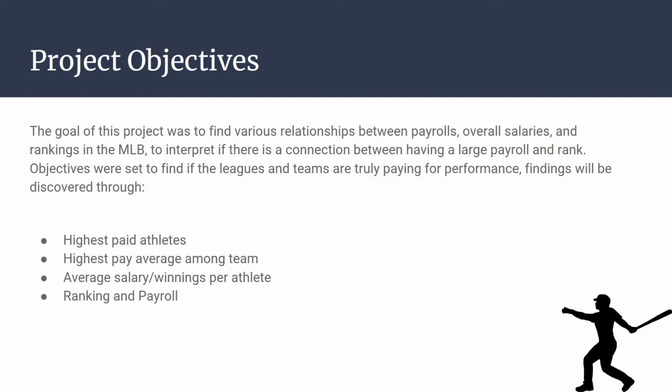Now to go through the project objectives, the goal of this project was to find the various relationships between payrolls, overall salaries, and the rankings in the MLB, to interpret if there is a connection between having a large payroll and the rank.